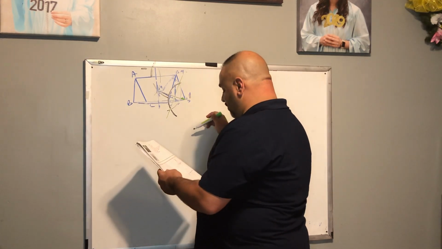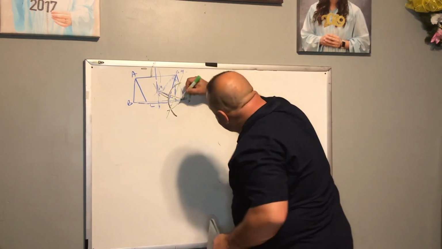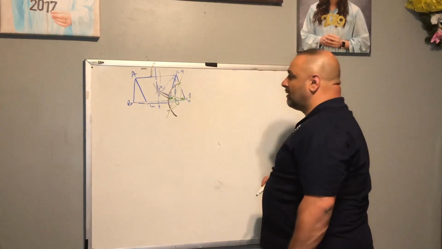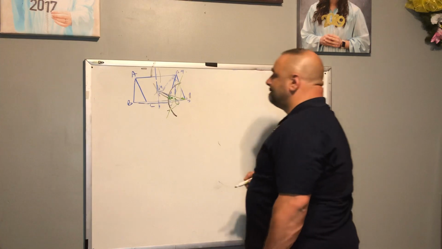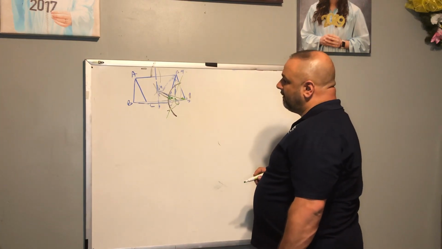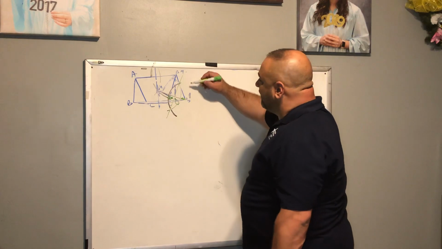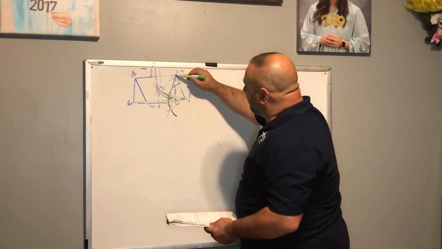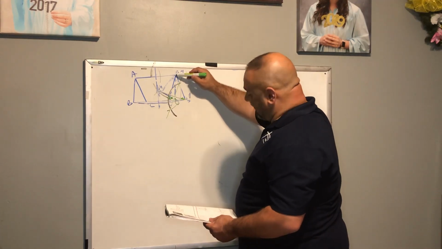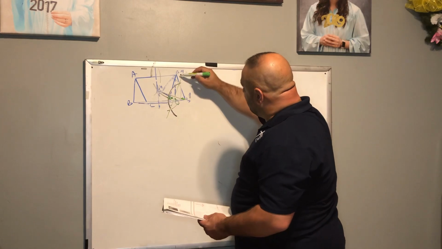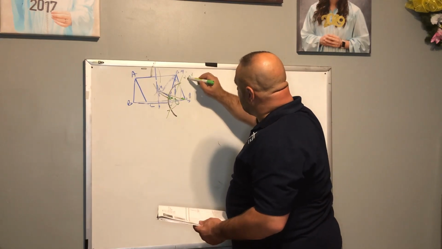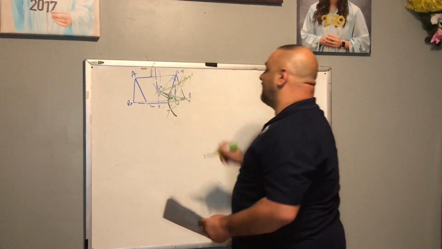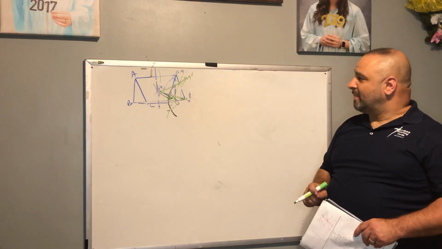All right, so now what we're going to do here is reflect C. So here's point C. You can see it here. We're just going to simply reflect it on this side. Call that C double prime. All right, and then B has already been reflected, and now here we have A. So we're going to simply reflect A. So once we reflect A, now we have A right about here. So connect these points here. Starting to get messy.